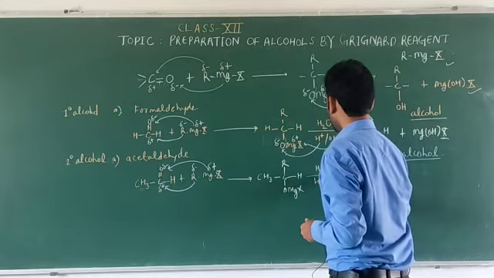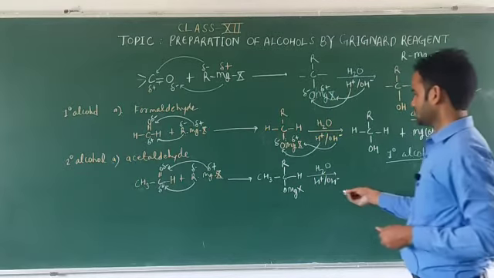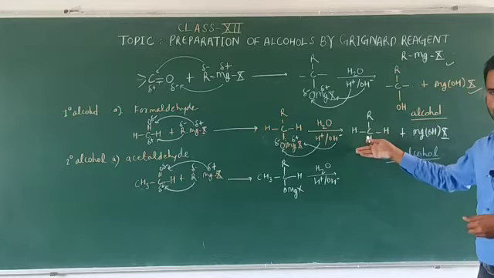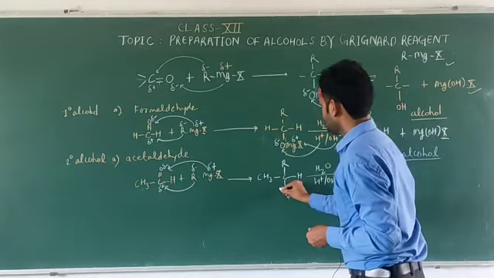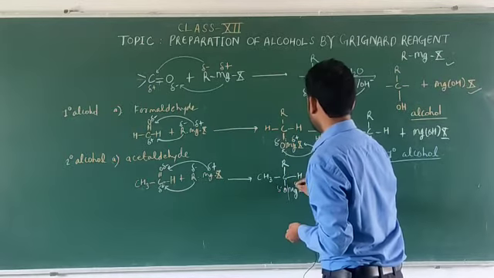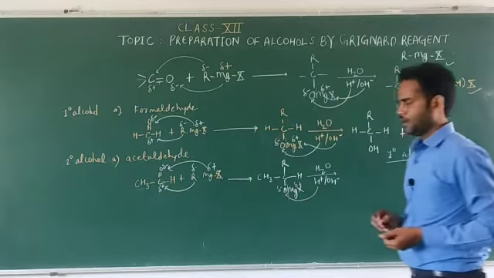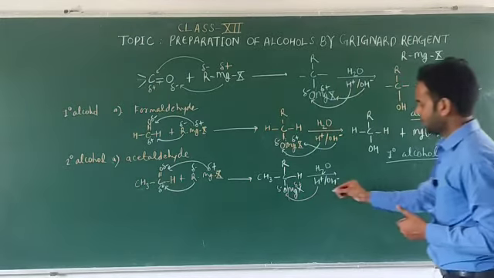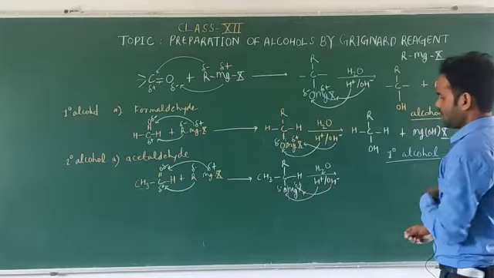So H plus and OH negative. Okay, now what will happen? Same case as we did here in this first example. This H plus, because O is electronegative and this MgX is electropositive, so H plus will go to the O and it will be OH, and MgX will attach to this, so it will be MgOX.